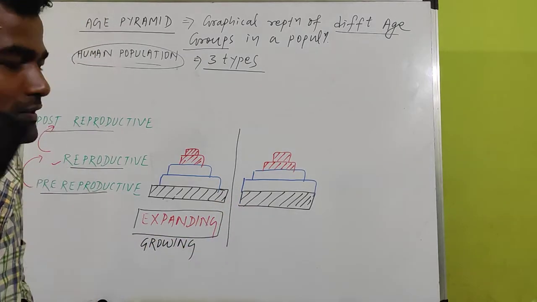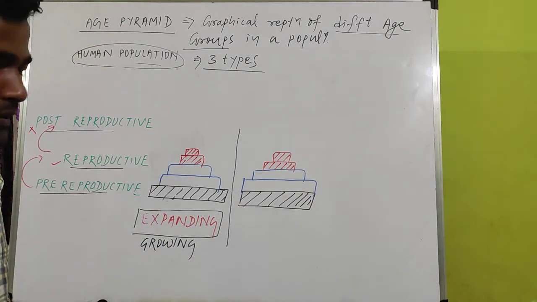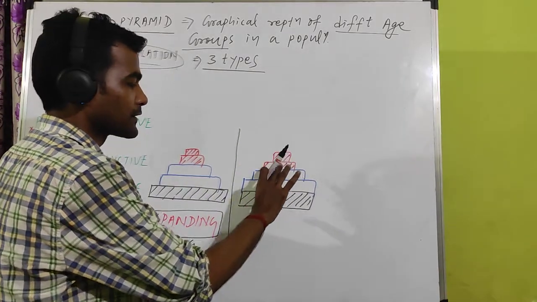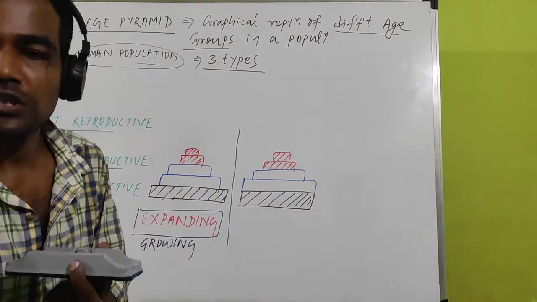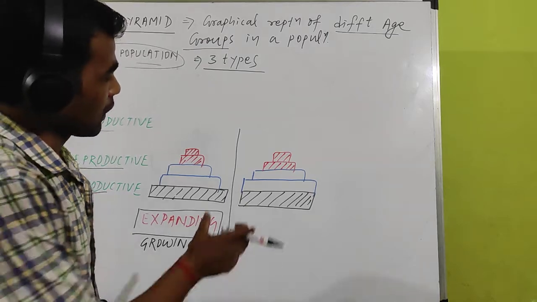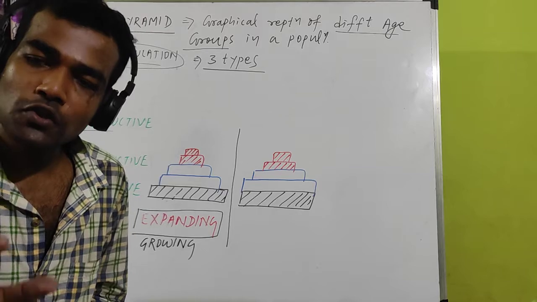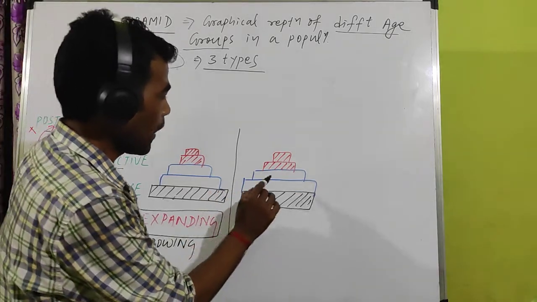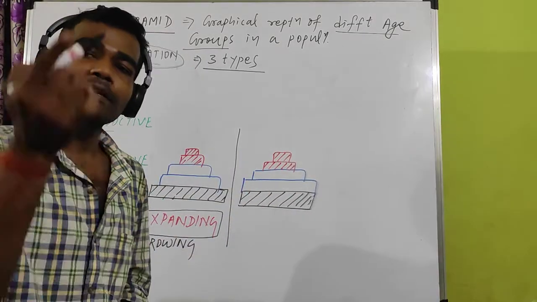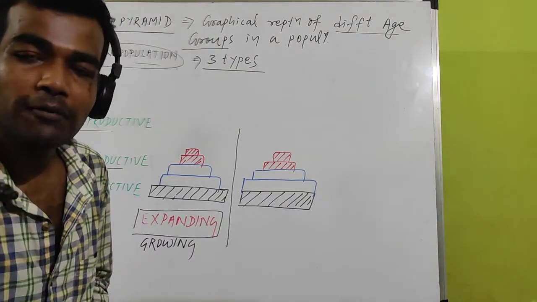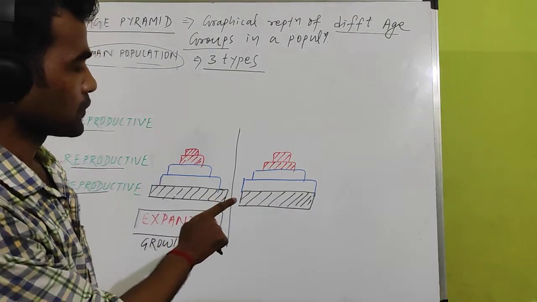So what is the future of this population? In the future, this type of age pyramid shows a stable growth. Stable growth means the number of individuals produced by reproduction in the population now, due to the reproductive age, will be the same in the future by the pre-reproductive, because the pre-reproductive number is the same as the reproductive.